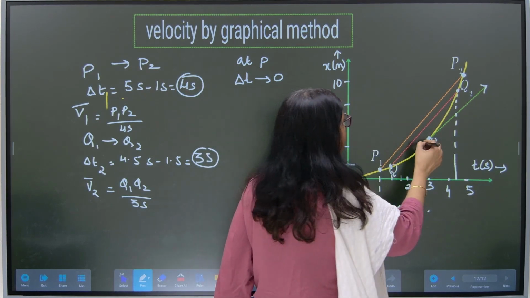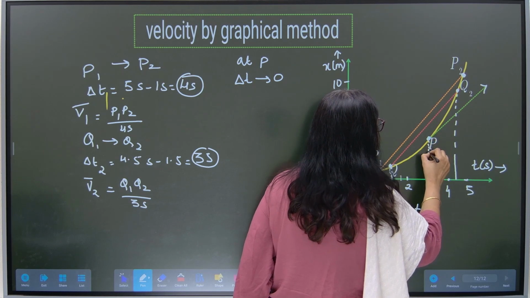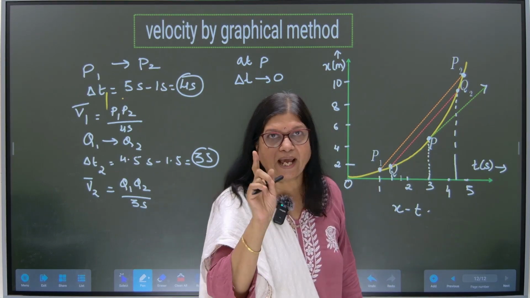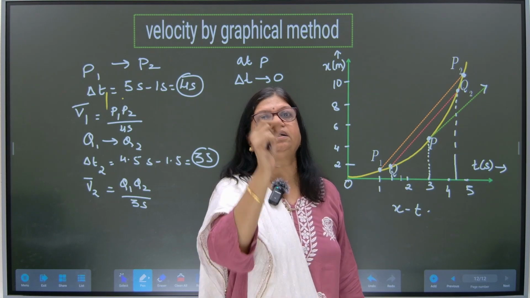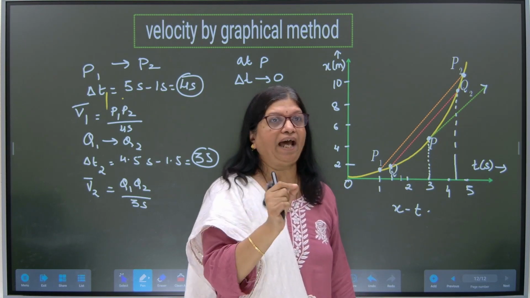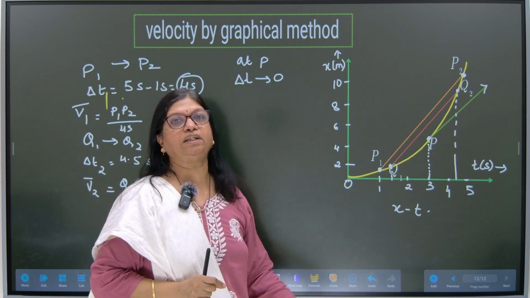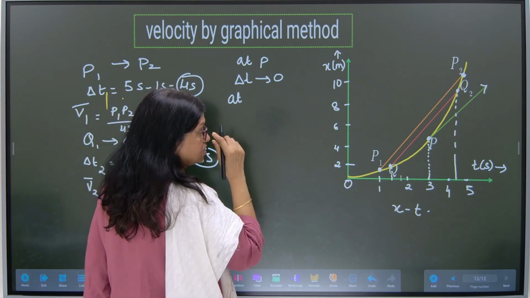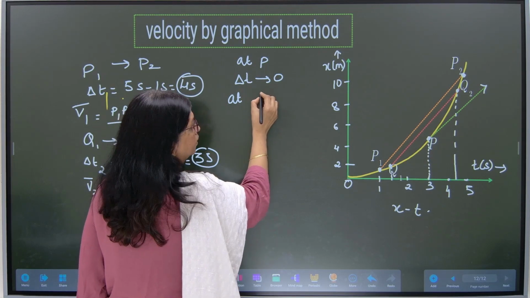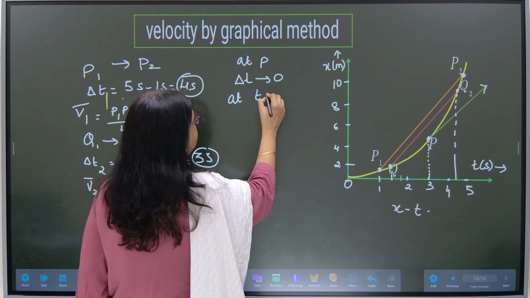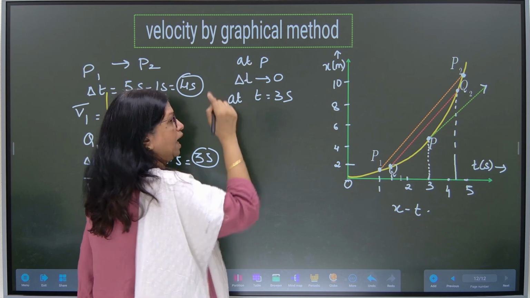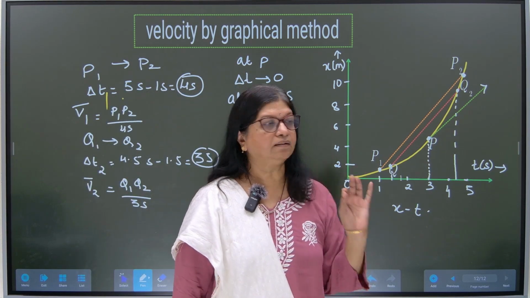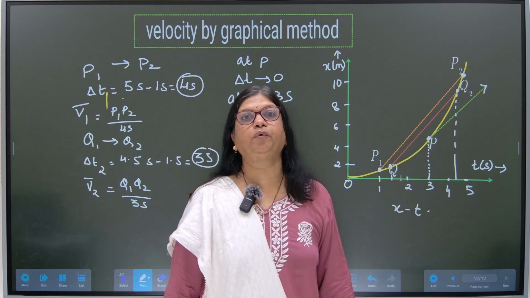I have reduced the time interval to 0, not the time. I have reduced the time interval such that delta t tends to 0. So at the instant t is equal to 3 seconds, I have the point P. Agreed? At 3 seconds, I have the point P.